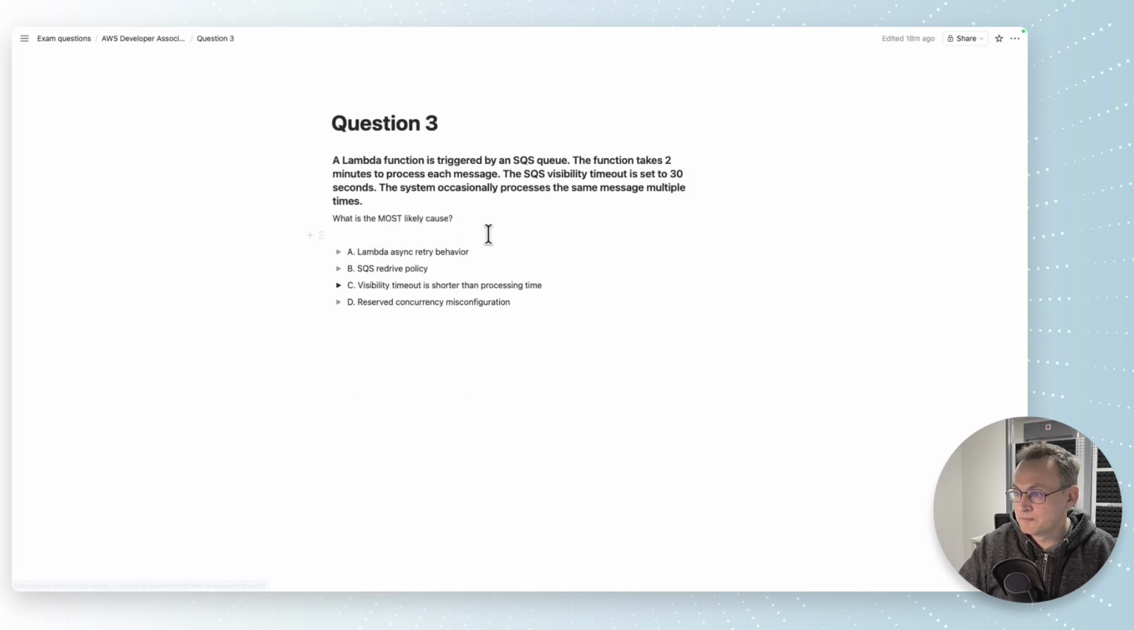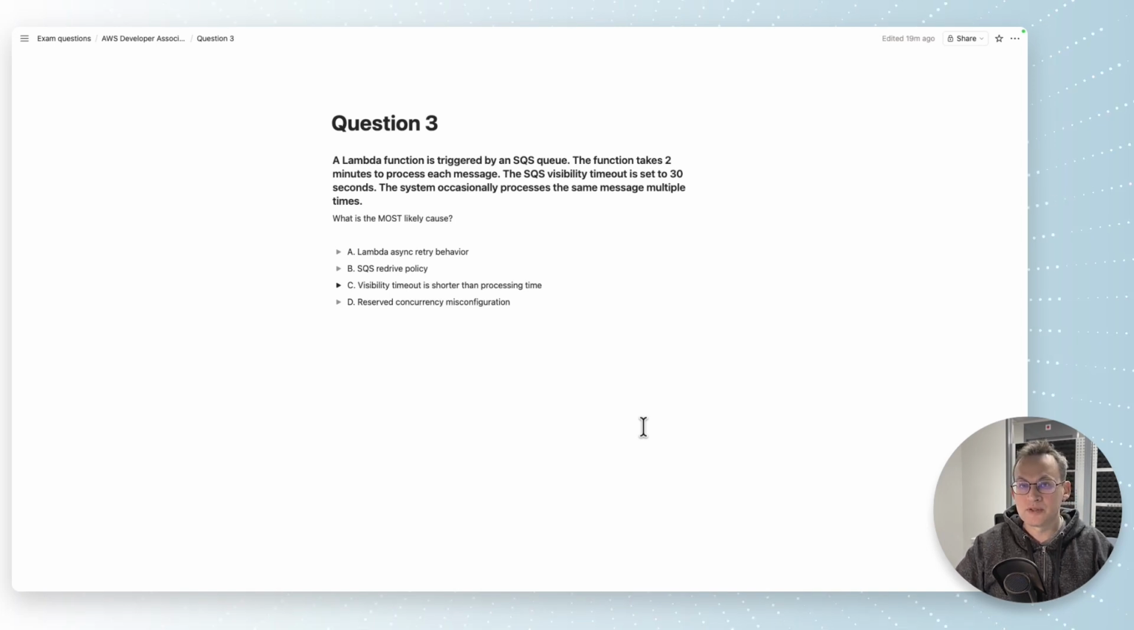Okay, next question. A Lambda function is triggered by an SQS queue. The function takes 2 minutes to process each message. The SQS visibility timeout is set to 30 seconds. The system occasionally processes the same message multiple times. What is the most likely cause? Here we need to understand the life cycle of messages and how they change when producer publishes a message to SQS and consumer consumes it, and what happens in between.